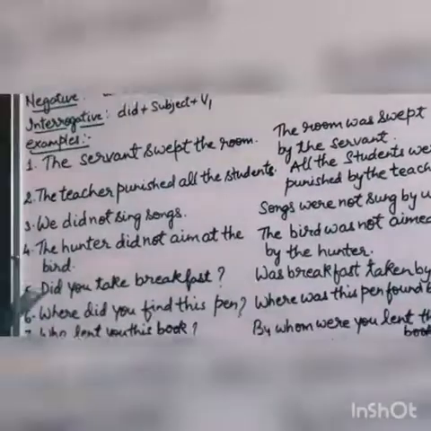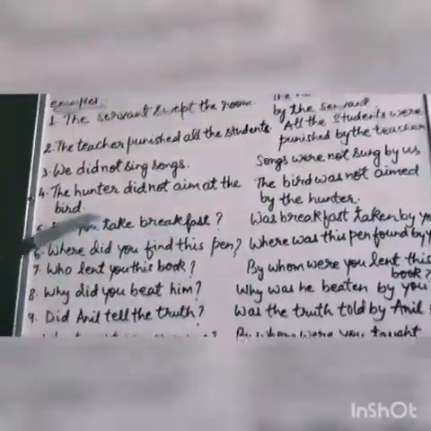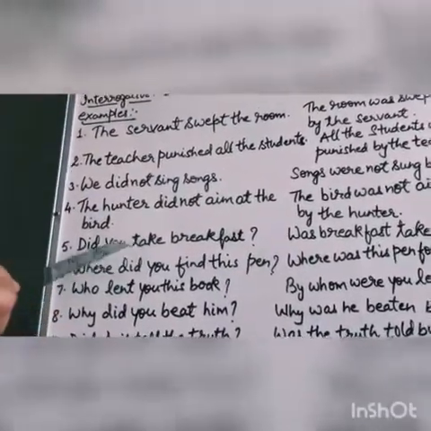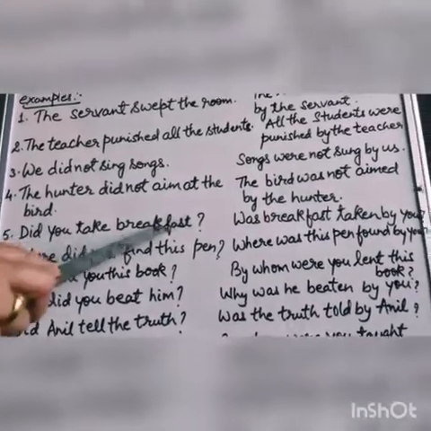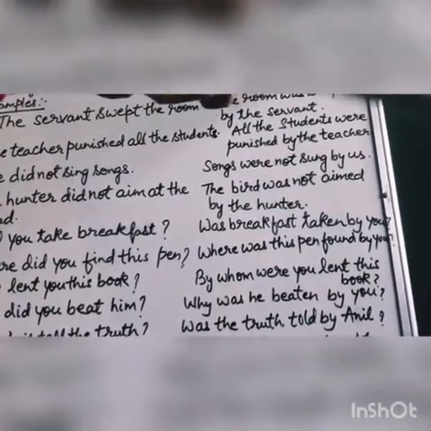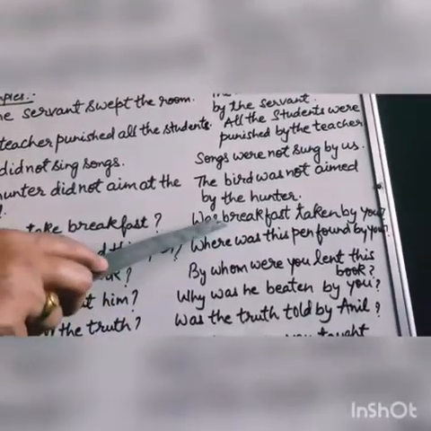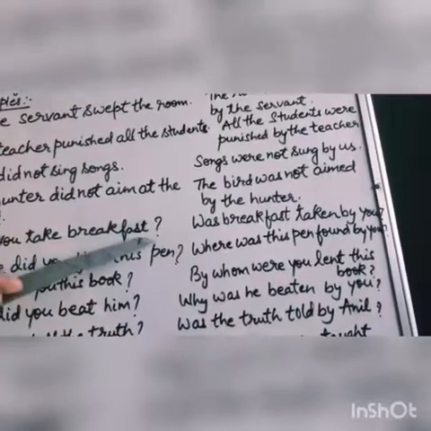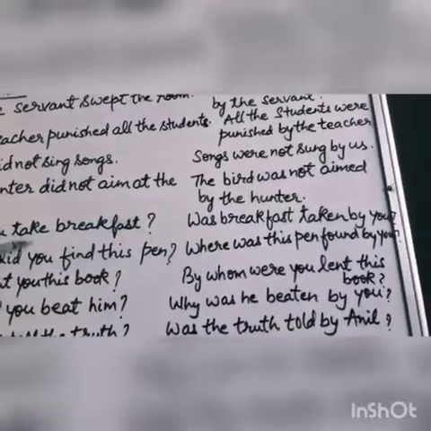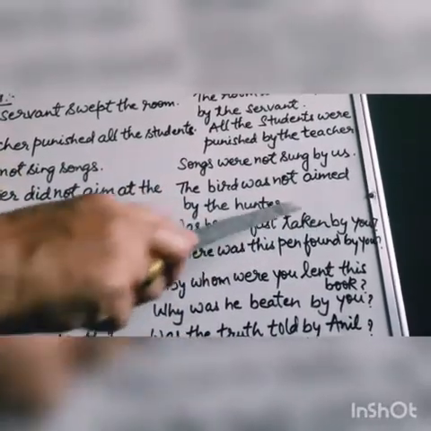Now look at interrogative sentences. Did you take breakfast? Again be careful, with did first form of the verb will be used, and here the verb is take. So the sentence is, did you take breakfast? And when you convert into passive voice, the formula will be was, were plus subject plus third form of the verb. So you will start with was breakfast. Now how did you use was, why not were? Because breakfast is singular. So you will start with was, breakfast, then third form of the verb, take, took, taken. Taken is the third form. Was breakfast taken by you?